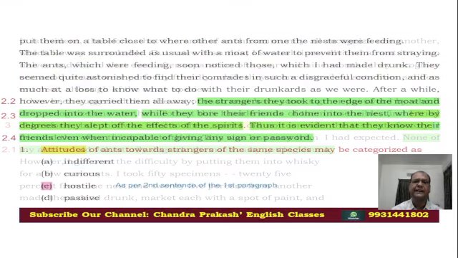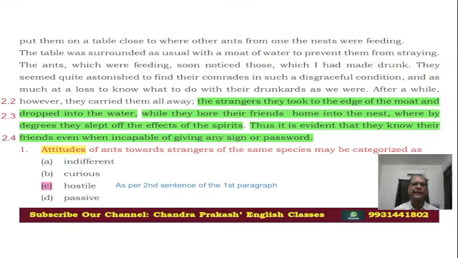The very first question is: the attitude of ants towards strangers of the same species may be categorized as. In this question two things are given: the first is attitude and the second is categorization.